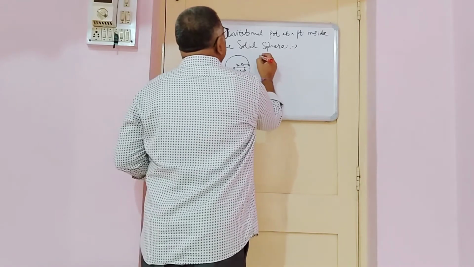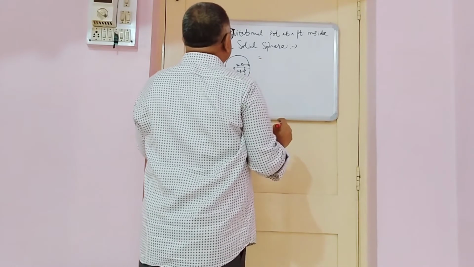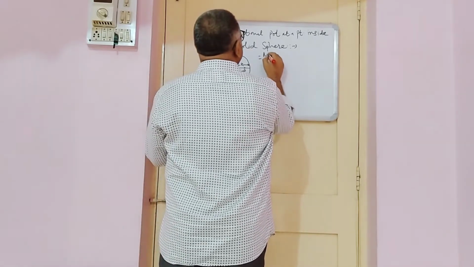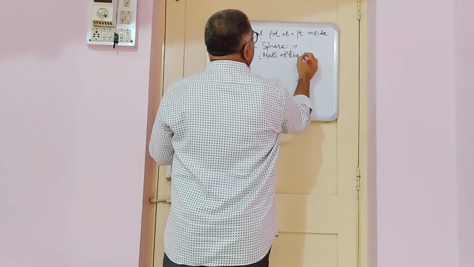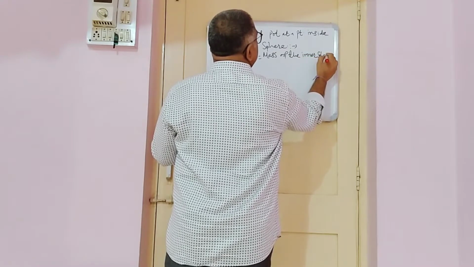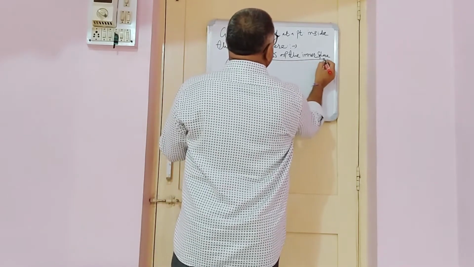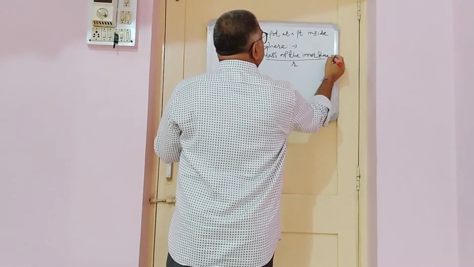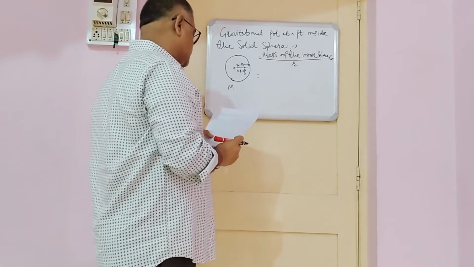The formula is: minus the mass of the inner sphere divided by r, multiplied by G, where G is the gravitational constant.